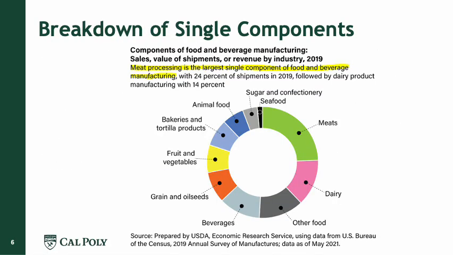So here we have a breakdown of the different types of food processing and beverage manufacturing, and we can see the different categories like sugar and confectionery, seafood, animal food, bakeries and tortilla products, fruits and vegetables, grain and oil seeds, beverages, other food, and we can see that the biggest ones are meats with 24%, and then we have dairy, which is around 14%. So this is just a classification of the different sectors involved in food manufacturing, and we can have a wide diversity of processes that are involved in each of these categories.